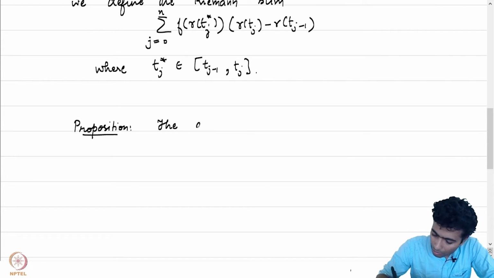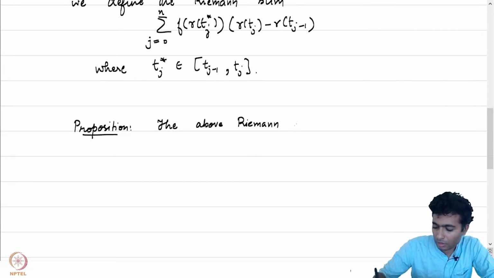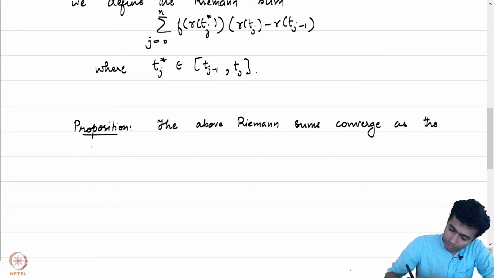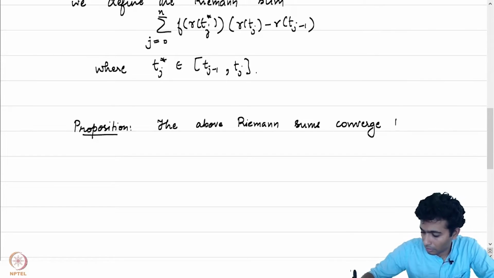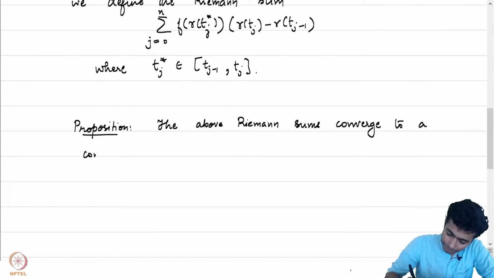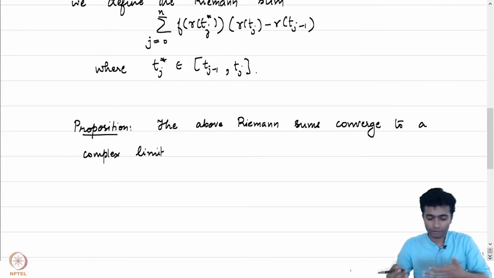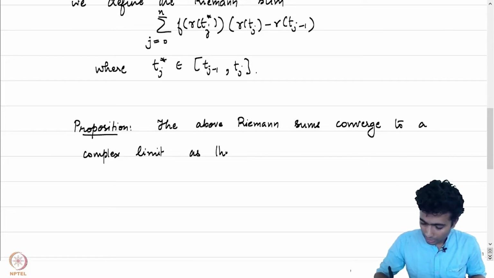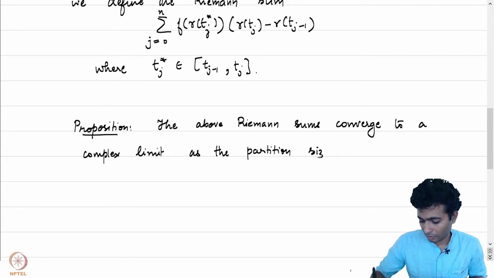The above Riemann sums converge to a complex limit as the partition size converges to 0.